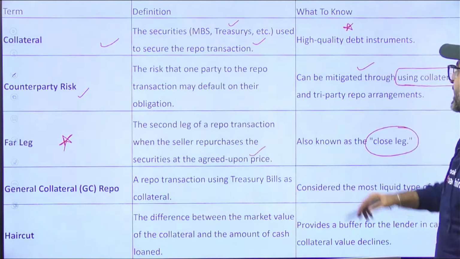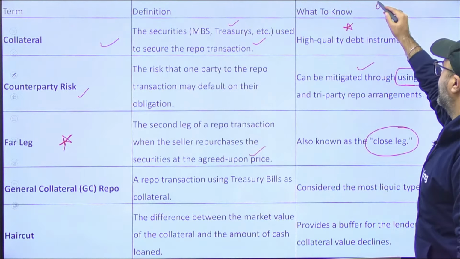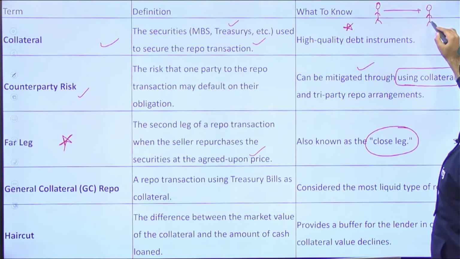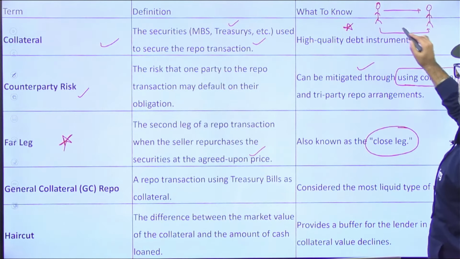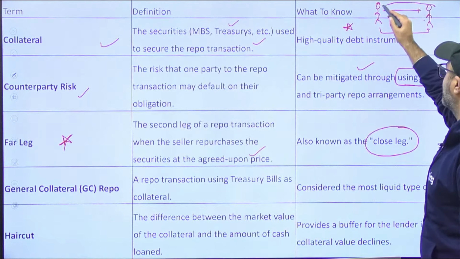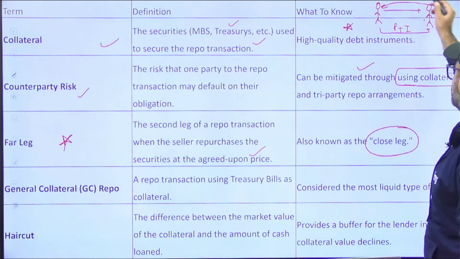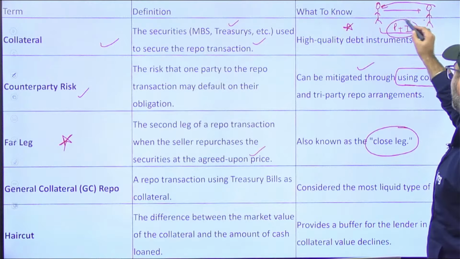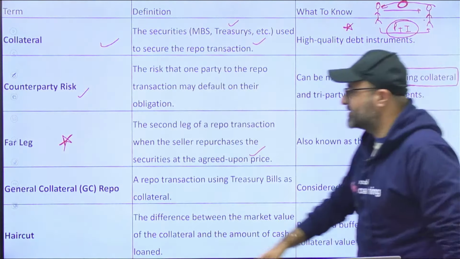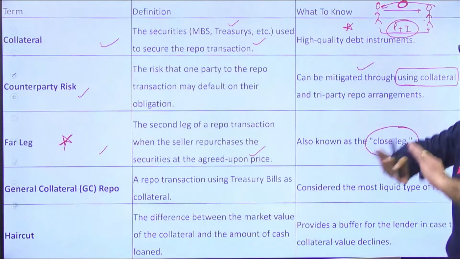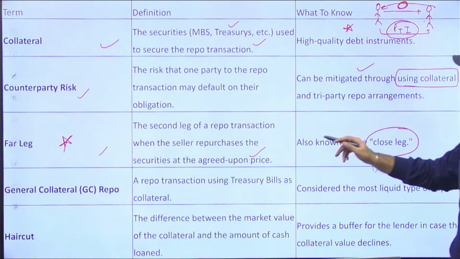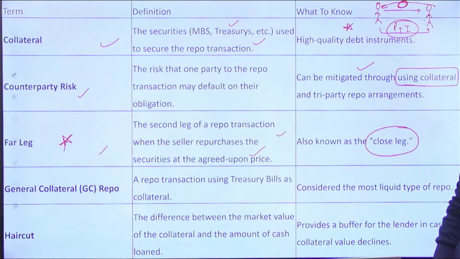As in my example, individual 1 has issued the security to individual 2, but on repayment of principal plus interest, he will purchase back the same security. This process, where you pay principal and interest and repurchase the same security, is known as the closed leg, the last transaction, the completing transaction, and that is known as the far leg.